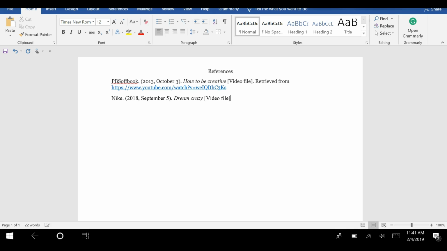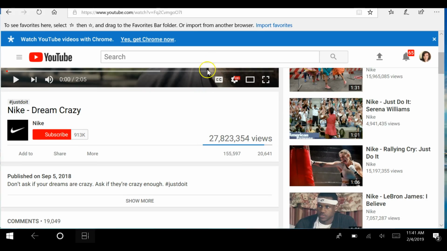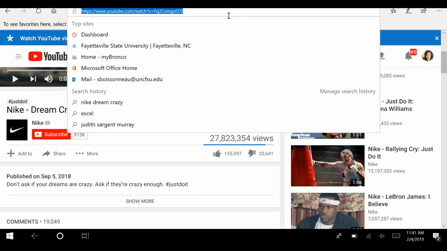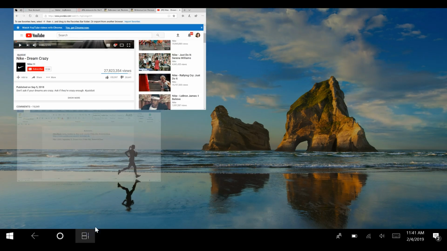I write video file to indicate the medium, and I simply write retrieved from, and I go back and get my URL. I can just copy and paste that directly into my Word document.